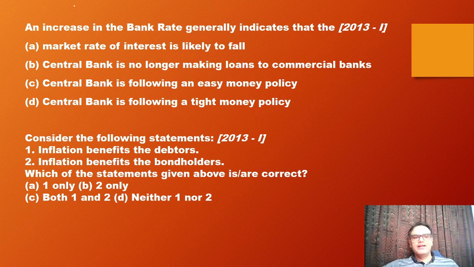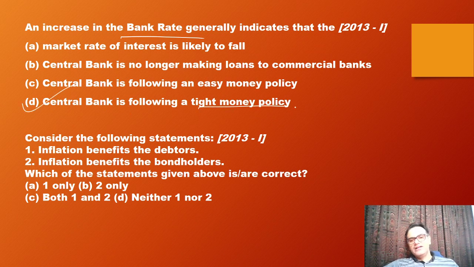Then next one: an increase in bank rate generally indicates which of the following? Bank rate means that the cost of borrowing for the banks will increase. So what is happening? Market rate of interest is likely to fall. Central bank is no longer making loans to the commercial banks. Central bank is following an easy money policy. Central bank is following a tight money policy.